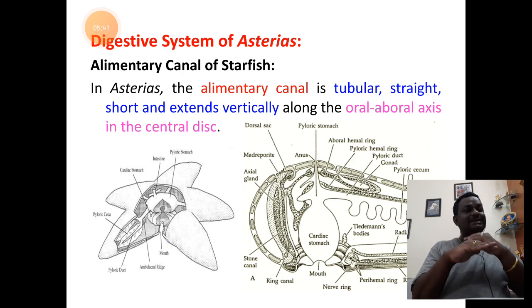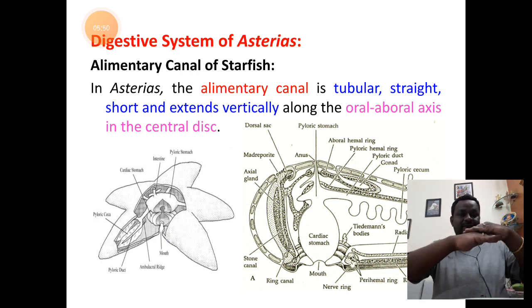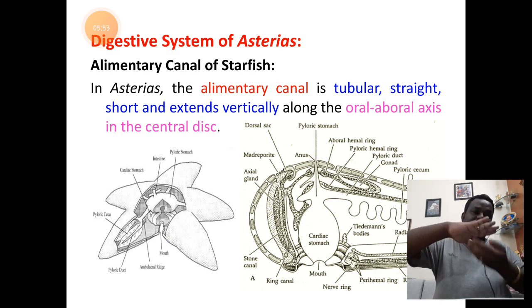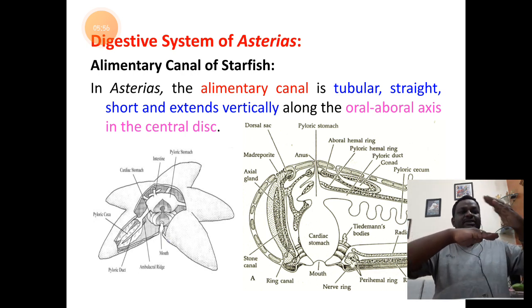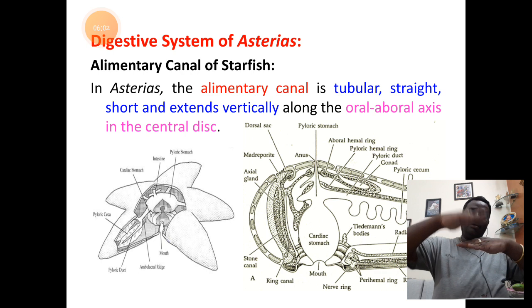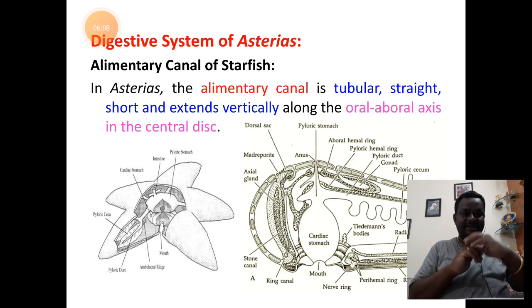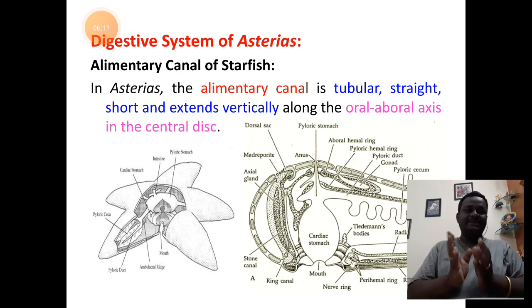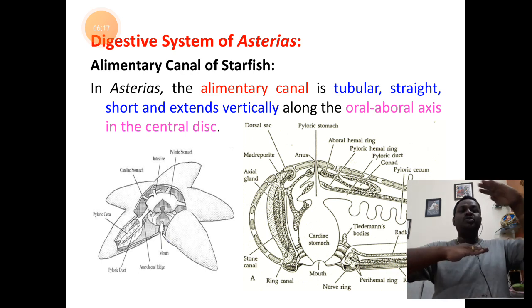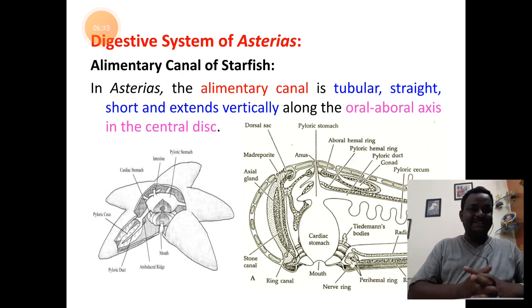When we look at the parts of the digestive canal or alimentary canal, it is situated in the axis of oral to aboral. Meaning to say, if this is the mouth area of the organism, the next part of the digestive canal is present above it. Then one more part again above it, like this. And at the end towards the aboral surface, you have the opening of the anus. So all the parts of the alimentary canal are situated in the axis of oral to aboral. So one above the other, the parts of the digestive canal are present.